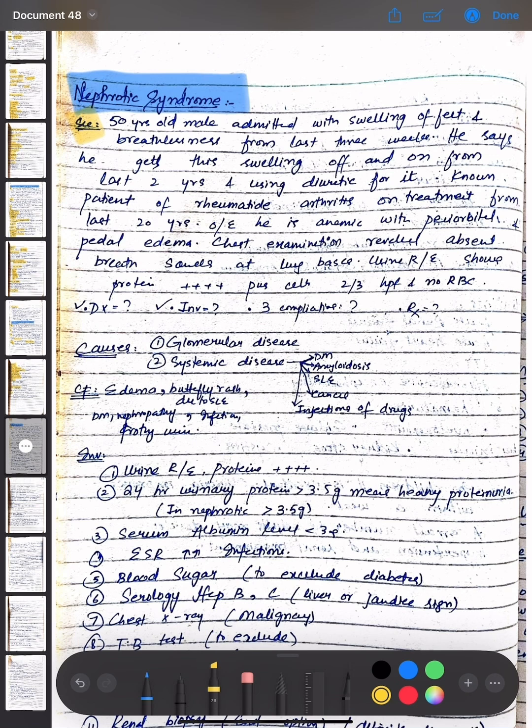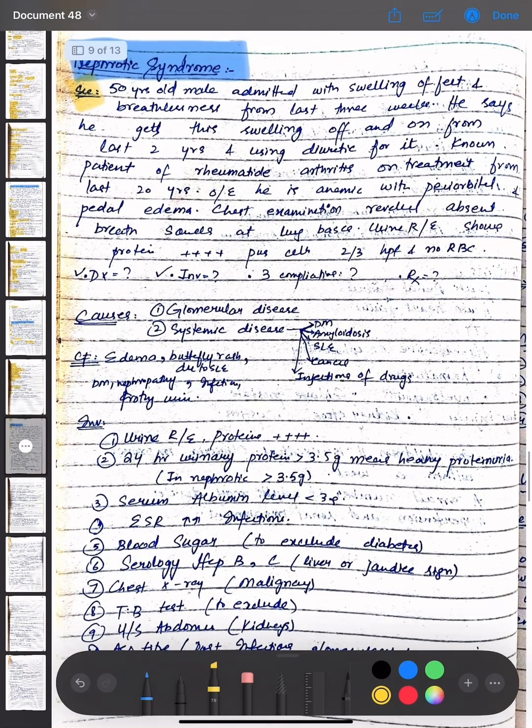On examination, he is anemic with periorbital and pedal edema. Chest examination revealed absent breath sounds at the lung bases. Urine shows protein positive, pus cells 2 to 3, and no RBCs. So what is the diagnosis, investigation, complications, and treatment?